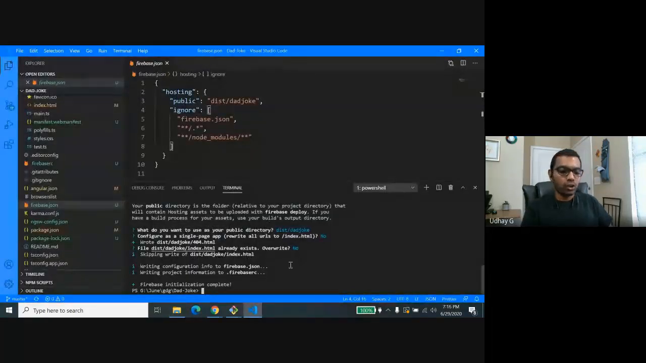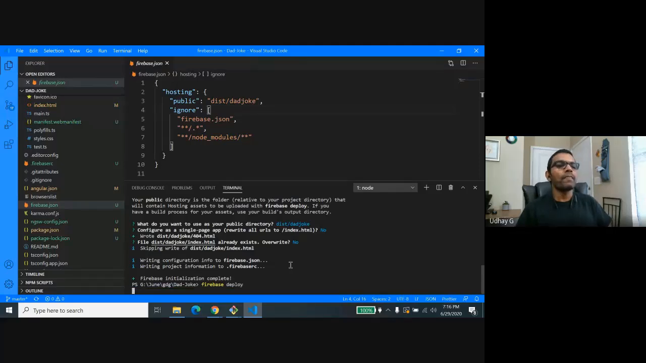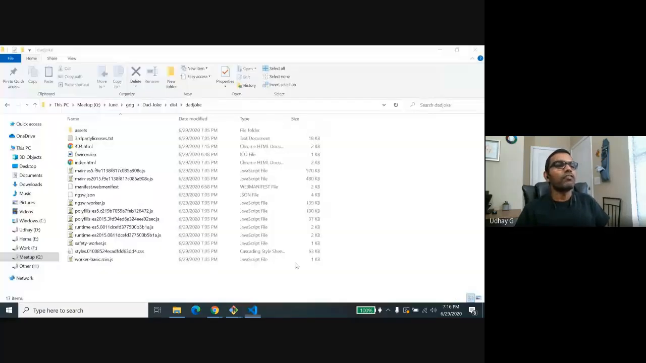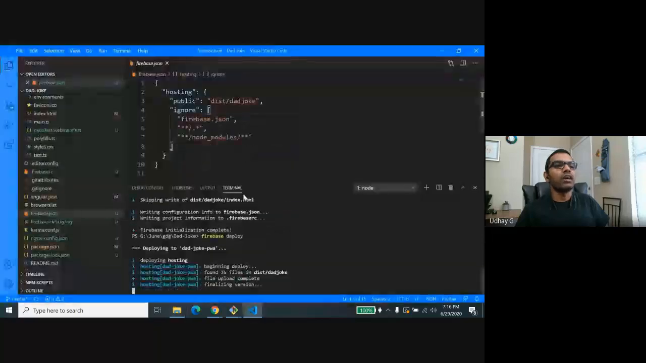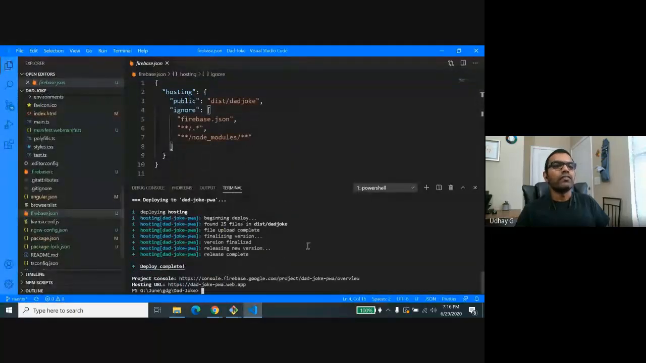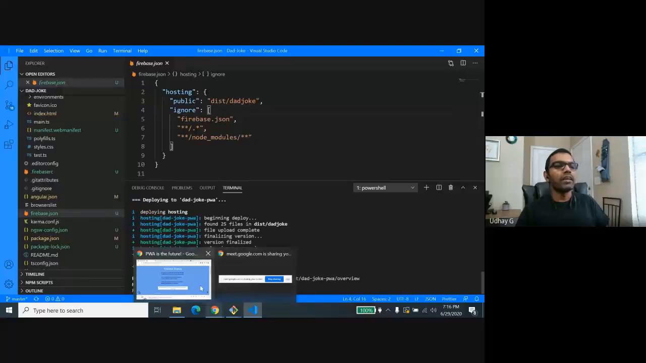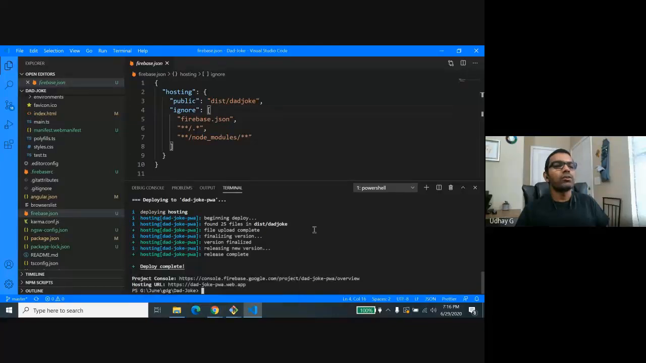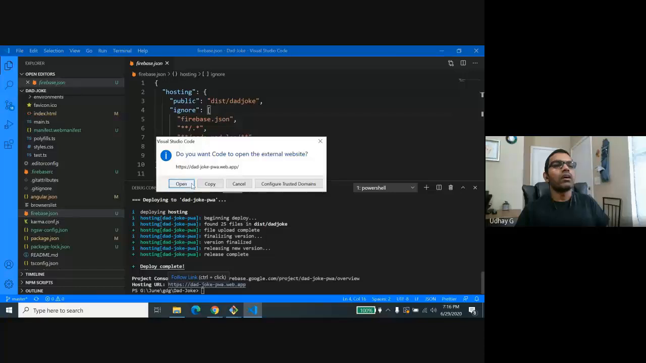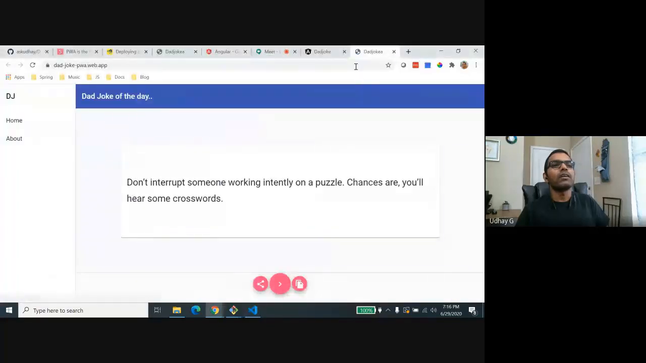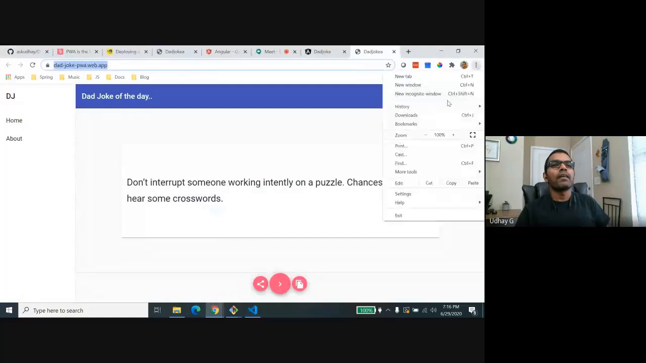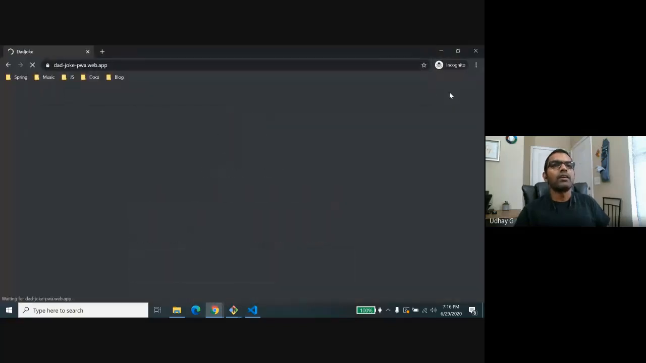Now it's time to deploy our code. The command for deploying the code is firebase deploy, and it's going to fetch the content of dist/dadjoke and push it to my Firebase server, and it will also provide you the link where you can see the app running. Okay, it's the same link. So I'm going to open it. I'm going to open it from incognito.